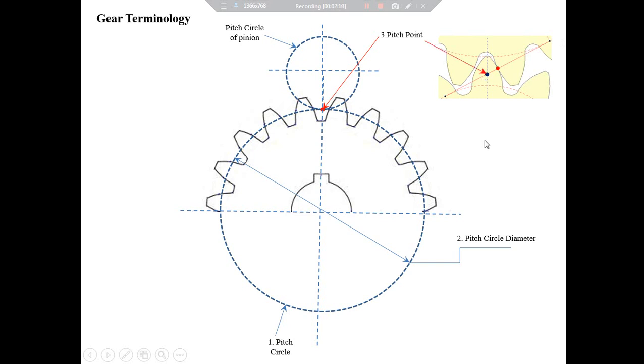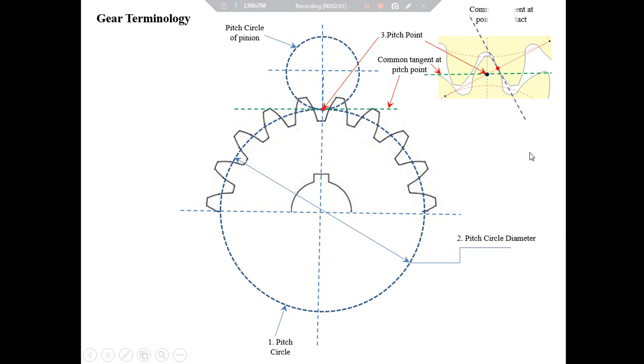Now at the pitch point, a common tangent will be drawn to the pitch circles of both gears like this. The same common tangent is shown here in this figure as well. Now, similar to this common tangent, one more common tangent will be drawn at the point of contact between the two gear teeth like this.